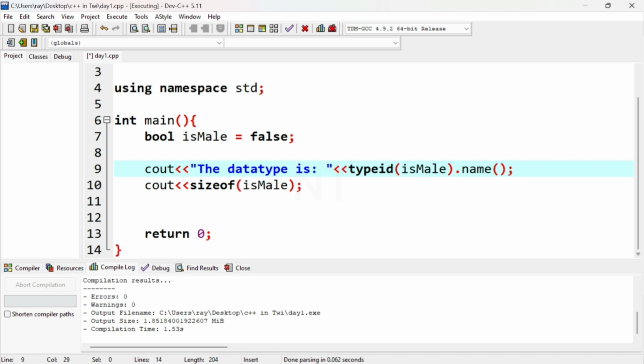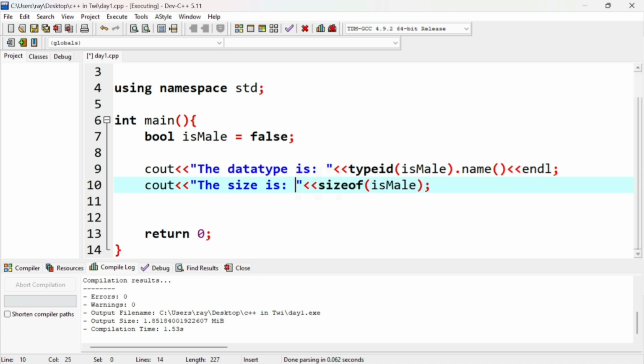Then we add end line, endl, for the next line. Here we add a string, and let's say the size is something like this.